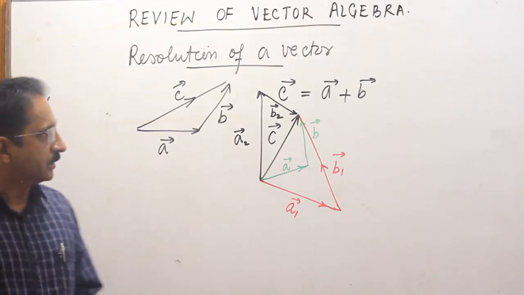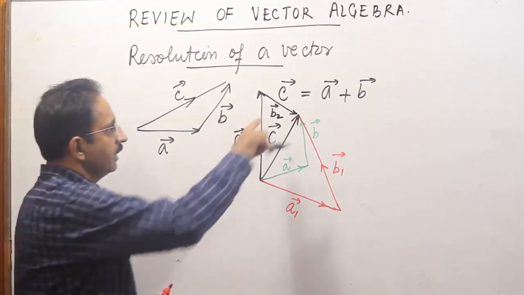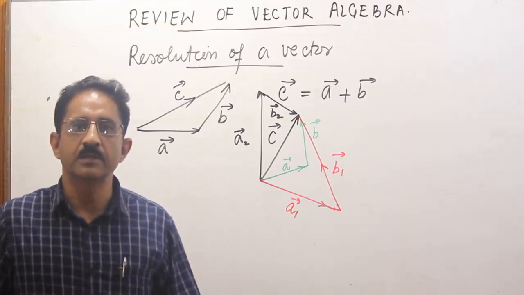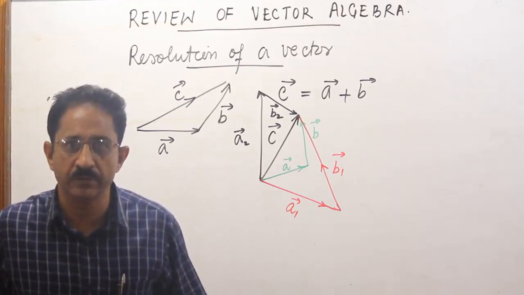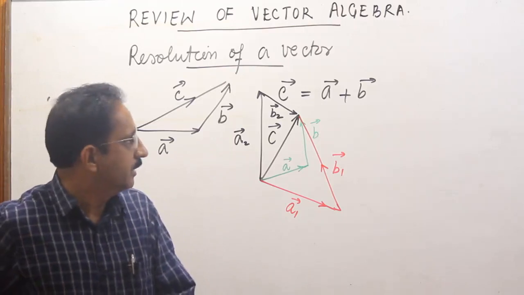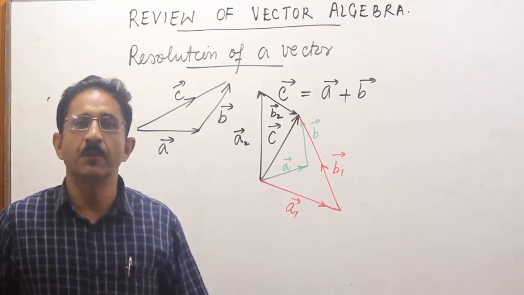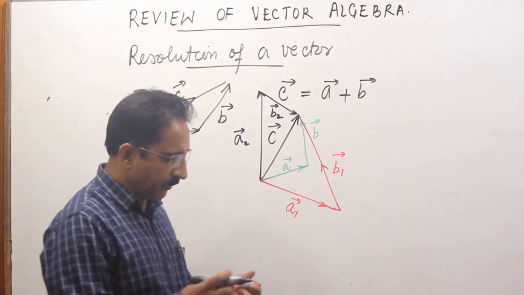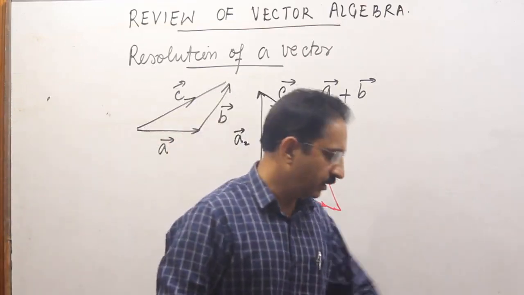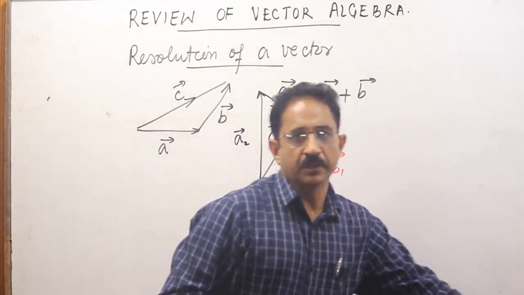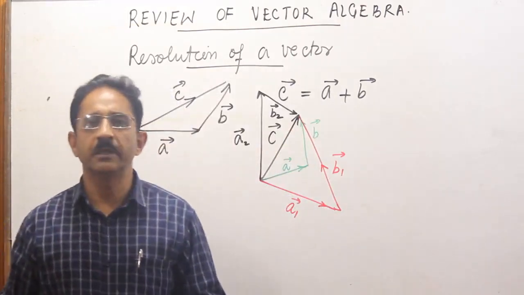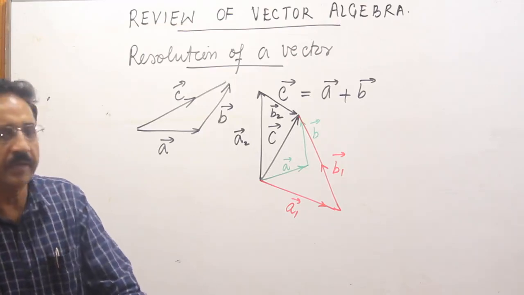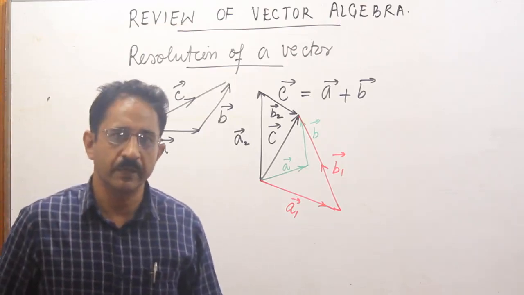So a rule emerges here that given a vector C in space, we can split it into two components in infinite number of ways. And this A and B will now be called the components of the vector C. But if we permit this process to carry on, there will be a lot of confusion and chaos on how to split a vector, because you could have as many as infinite number of answers for a given vector.